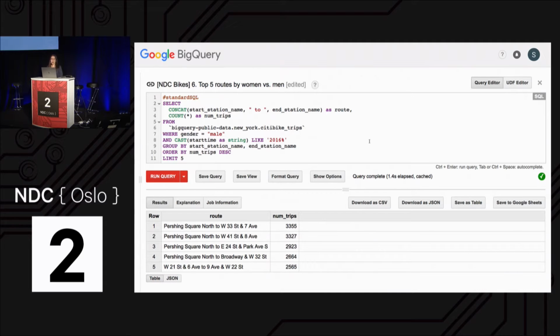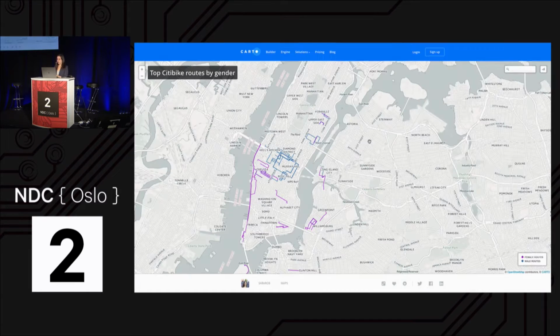So I wanted to map that. Again, this is just in 2016, so there's not so much data for total trips here, but we see that it's completely different. And so I wanted to look at this in Carto. So what I did was I mapped the top 10 routes. So the purple routes are routes by women, the blue routes are routes by men.